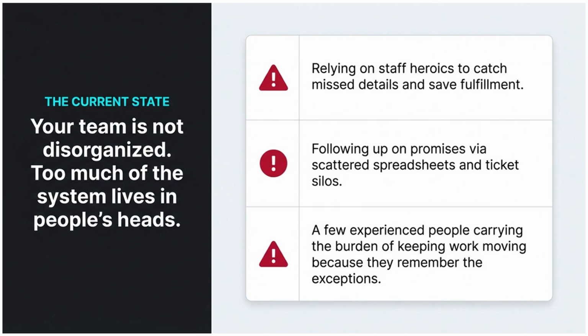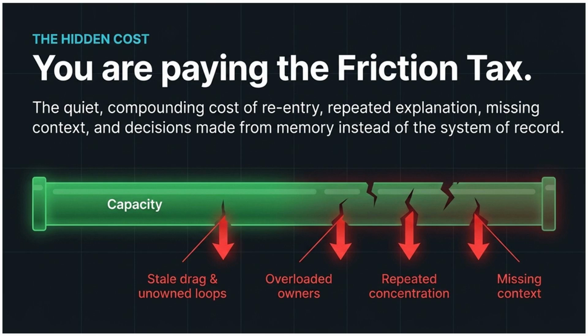Too much information is stored in people's heads, leading to missed details and reliance on staff heroics. The hidden cost of inefficiency is the friction tax. It accumulates through repeated explanations, missing context, and decisions made from memory rather than a reliable system.